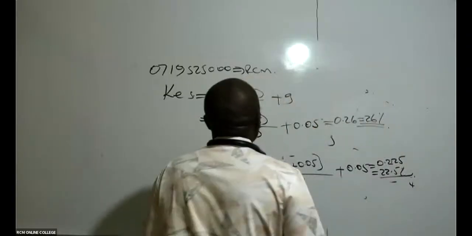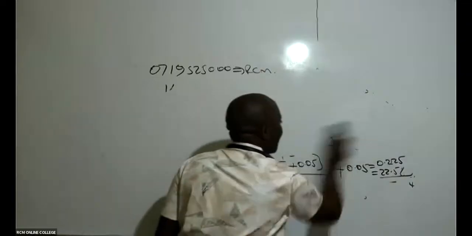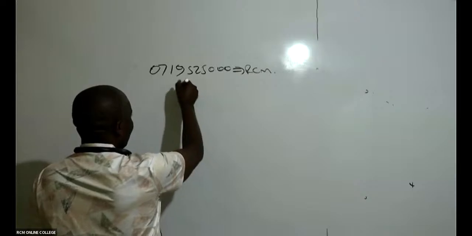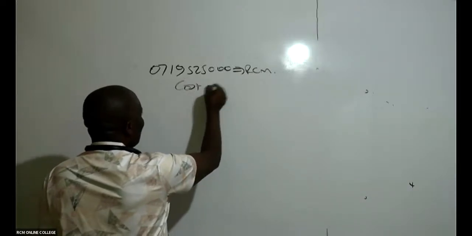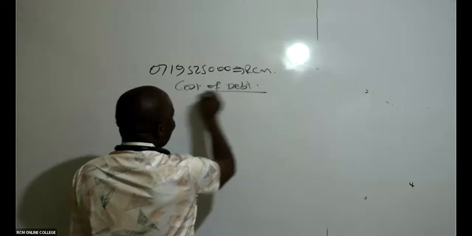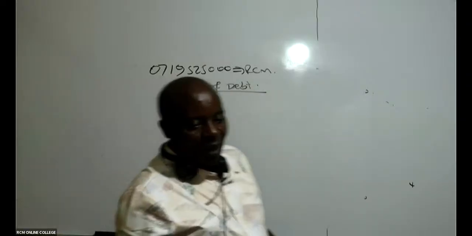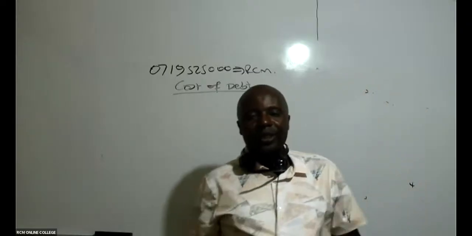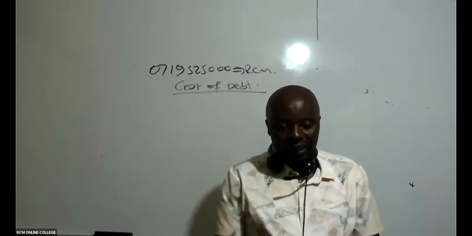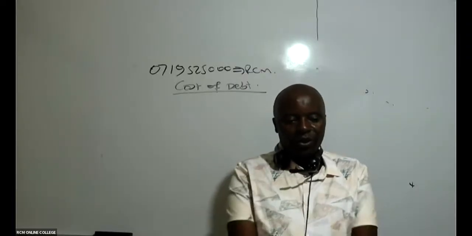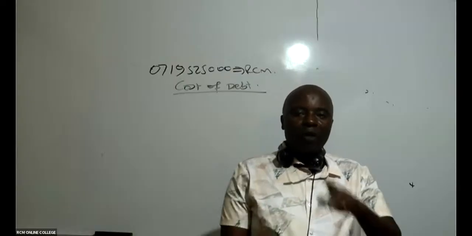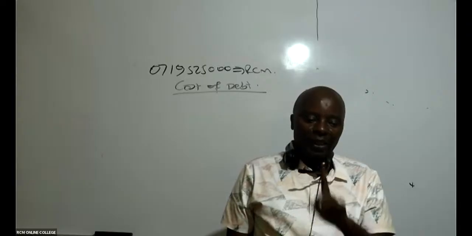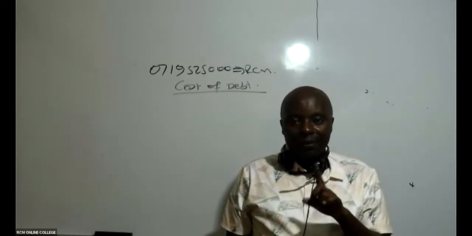Now that opens the door for me to discuss what we call cost of debt. We have two types of debt instruments. Do you know them? We have what we call irredeemable debt, and then we have redeemable debt.